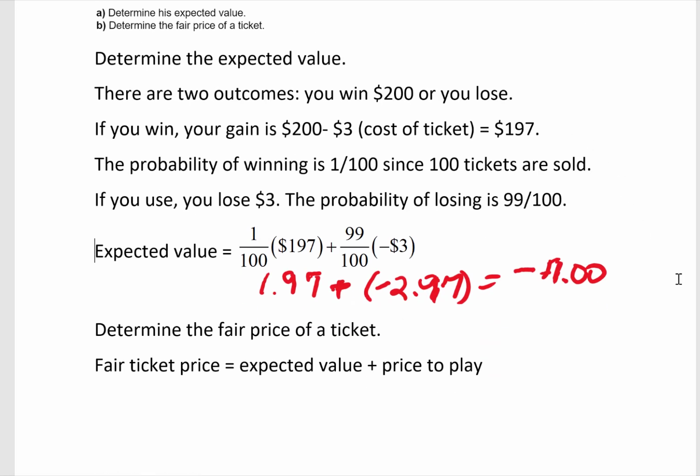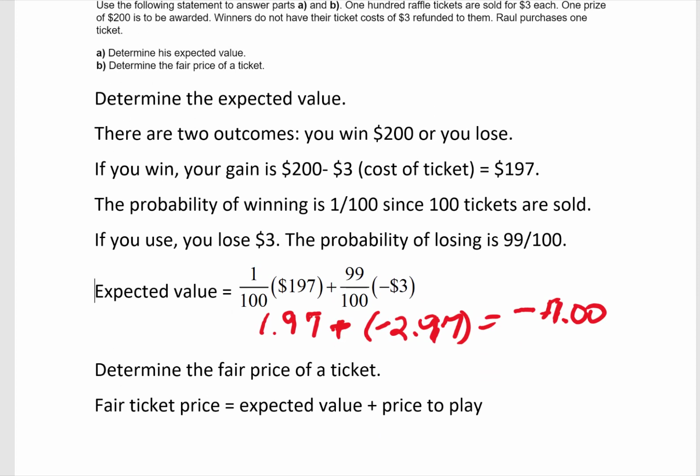Now, what's the fair ticket price? The fair ticket price is the expected value plus the price to play. The expected value that we found was negative $1. The price to play was $3. So the fair ticket price is going to be $2.